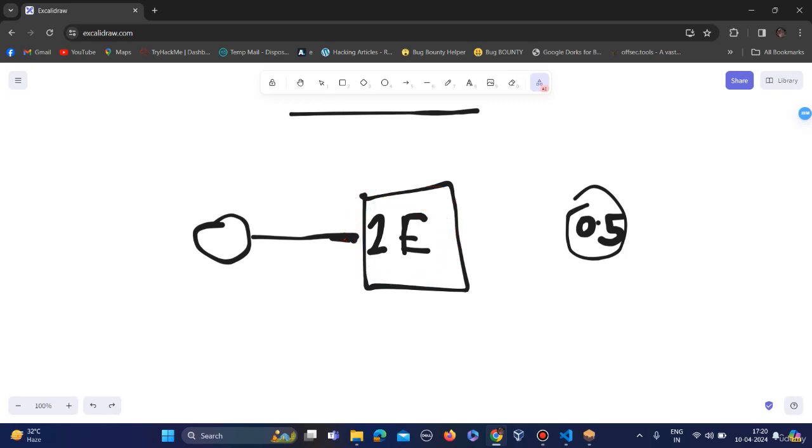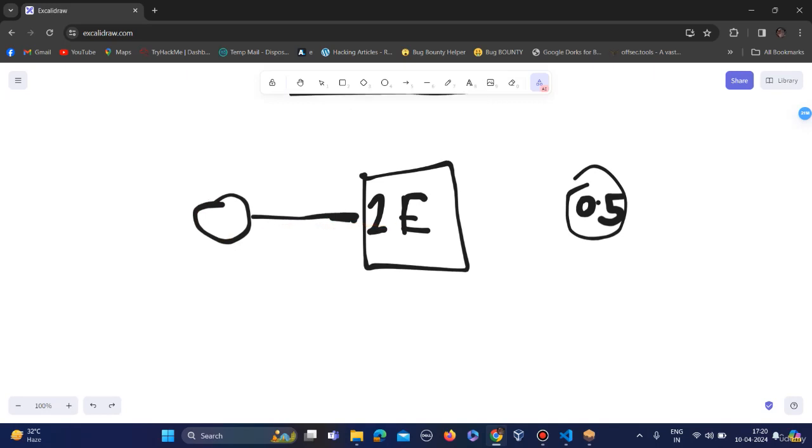I am explaining it again. This user will transfer this fund to the contract, which is 1 ether. Initially the balance was 0 ether, but when this user sends the fund to the contract, it will have 1 ether. Another user is trying to withdraw 0.5 ether from this contract, so the remaining balance should be 0.5.